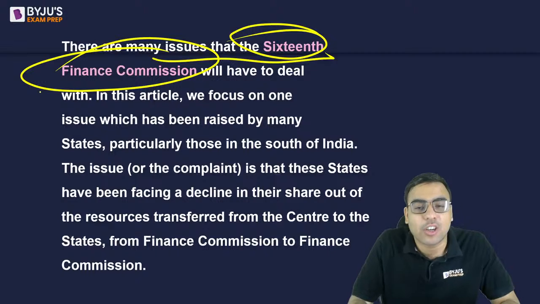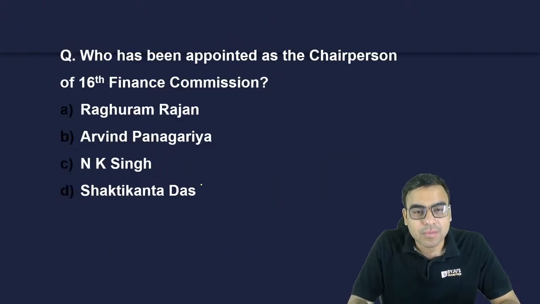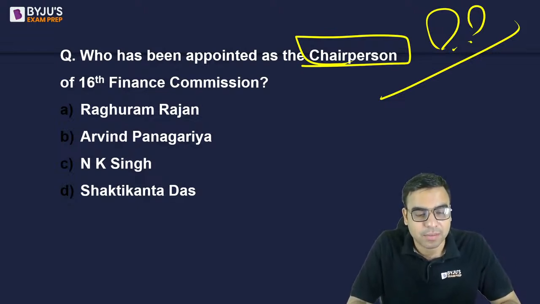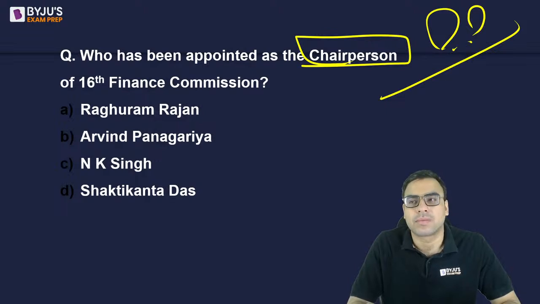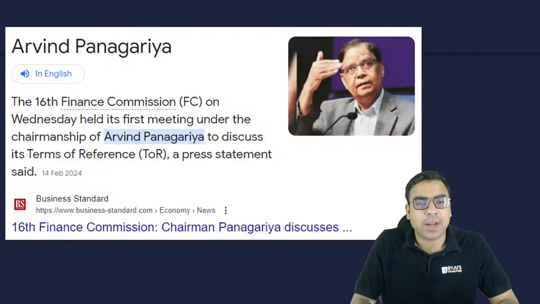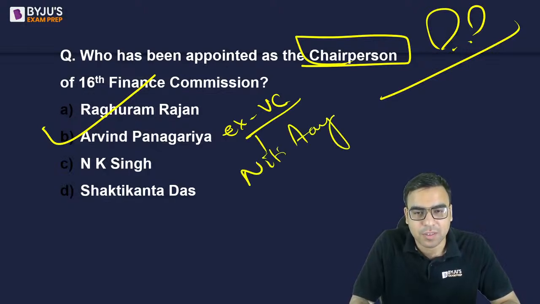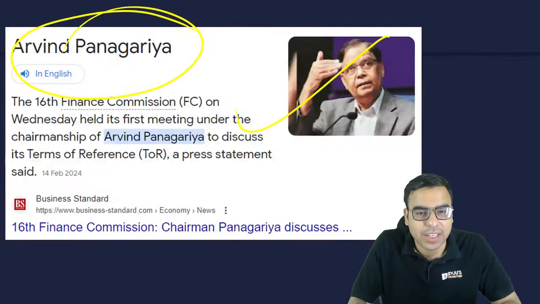Okay, so recently, I hope you are aware, the 16th Finance Commission has been set up. So please tell me who is the chairperson of the 16th Finance Commission. Raghuram Rajan, Arvind Panagaria, N.K. Singh, Shakti Kanta Das. What is the right answer? क्या सही जवाब है? Anyone? I'm waiting for the answers. Yes, the right answer is option B. Arvind Panagaria is the right answer, and he is the former vice chairman of Niti Aayog also, है ना? Yes, Astha Vasti, you are right.